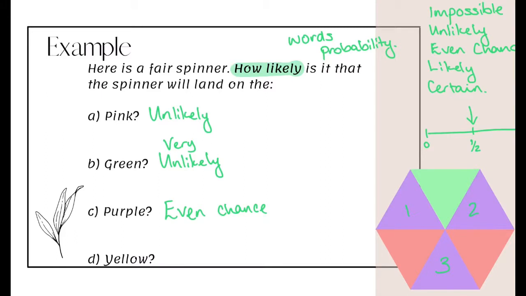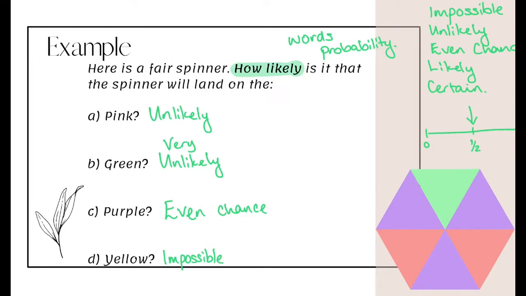And the final question, what is the probability that the spinner will land on a yellow? So having a look at the spinner, there are no yellow sections. So the probability of it landing on a yellow is impossible. It cannot land on a yellow because there is no yellow section. So that's how we can use words to describe the probability that something's going to happen or how likely something is to happen.